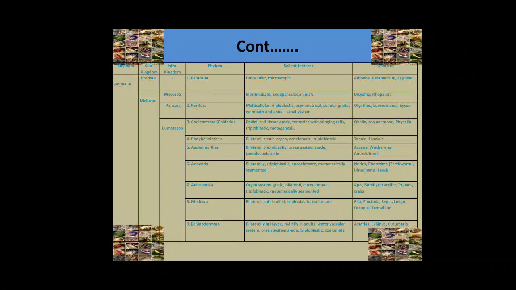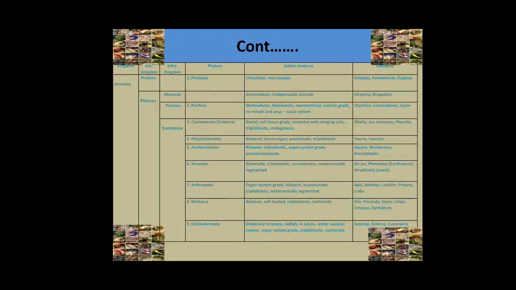Arthropods. Arthropods are the largest phylum. They are organ system grade of organization. Bilaterally symmetrical animals, eucoelomate animals, triploblastic, and metamerically segmented.